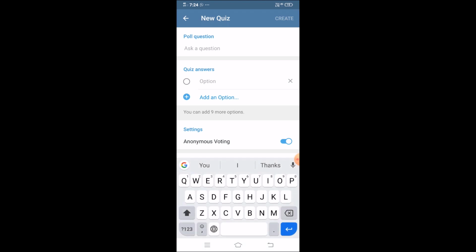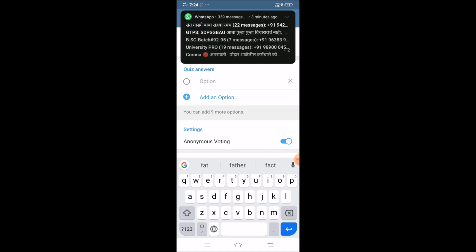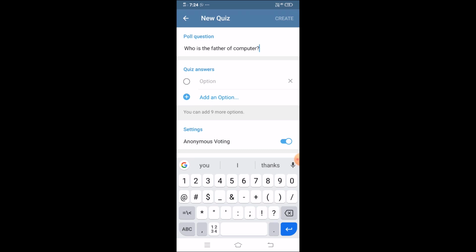So I'll write a simple question: who is the father of computer? I have simply given a question, and I'll try to type the names.